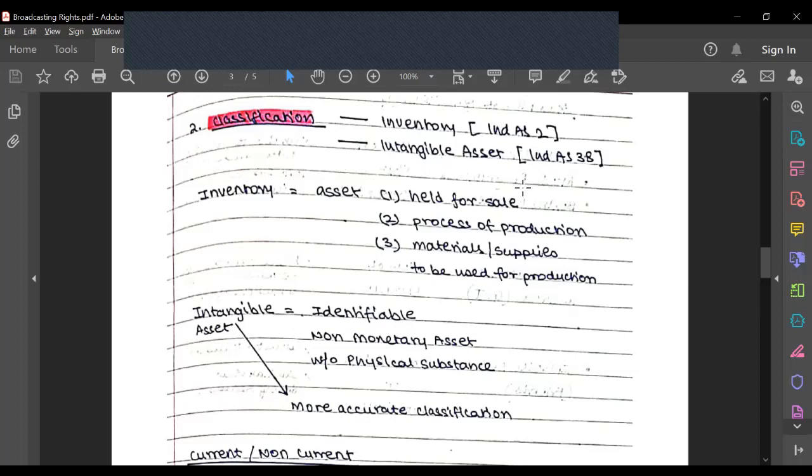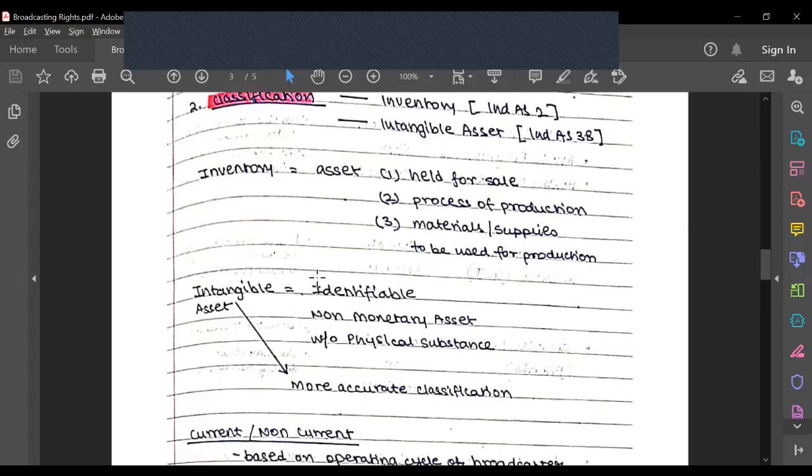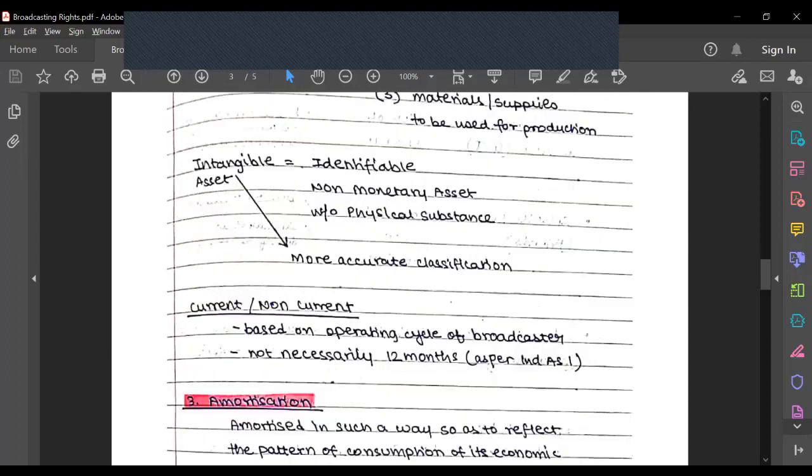As per Ind AS 38, intangible assets are defined as any identifiable non-monetary asset without any physical substance. This is a more accurate classification of broadcasting rights, and this is generally used for classification on the basis of current and non-current. Earlier it used to be on the basis of 12 months, but as per Ind AS 1, now it says that it depends on the broadcasting cycle of that broadcast. So if it's within one operating cycle, we can classify that as a current asset.